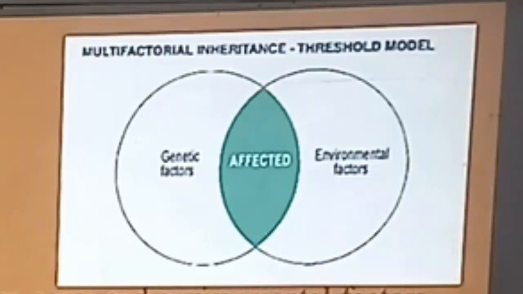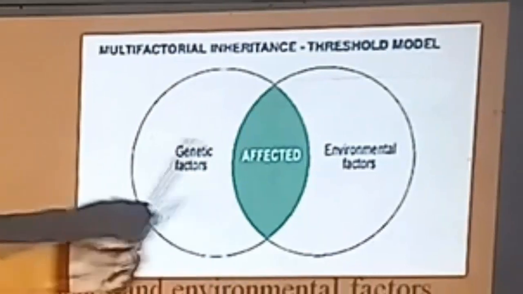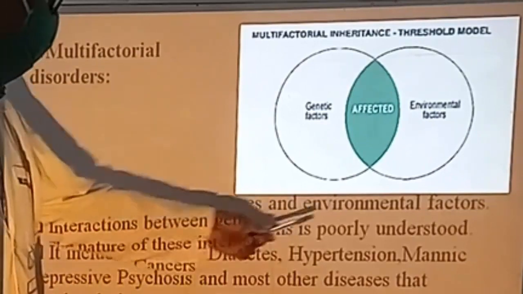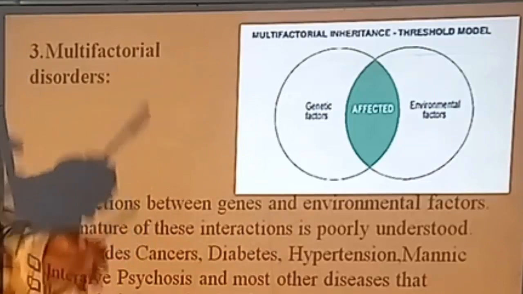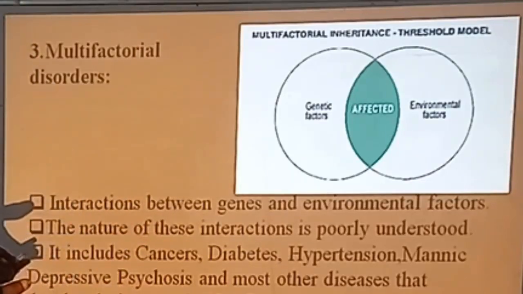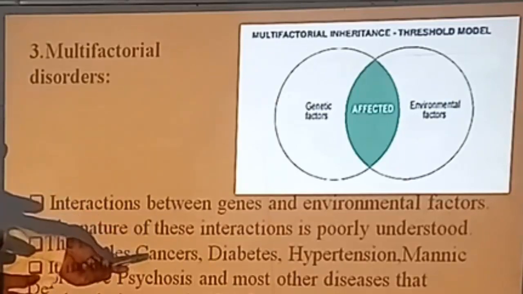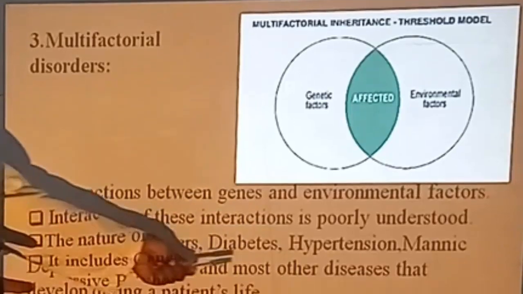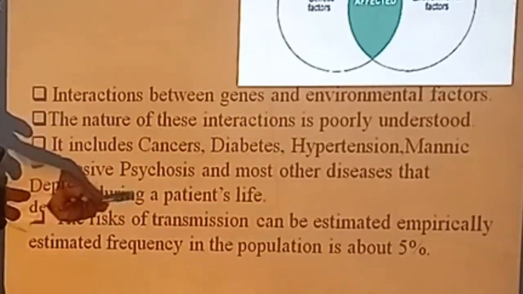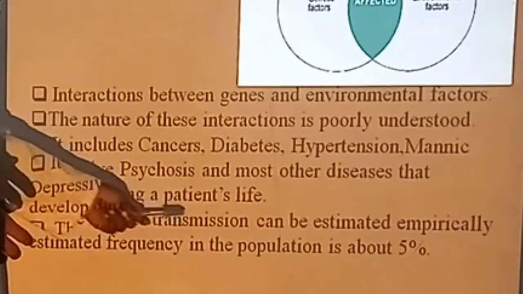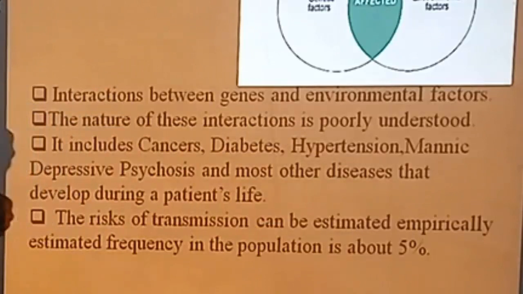Most of these diseases involve interactions between genes and environmental factors, and the nature of this inheritance is poorly understood. We have not clearly understood how this manifestation is actually happening. It includes a lot of diseases: cancers, diabetes, hypertension, manic depressive psychosis, and most other diseases that develop during a patient's life. The risk of transmission can be estimated empirically.